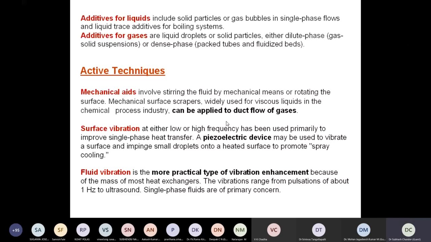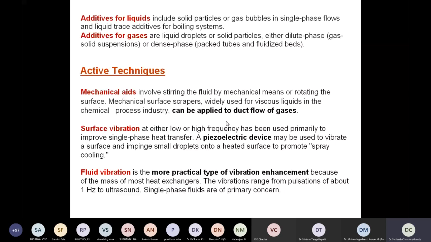Passive techniques, no doubt, are extensively used in many applications. Nowadays, heat transfer enhancement of plain surfaces is very rarely used, and people are trying to deploy some type of enhancement on the surface.